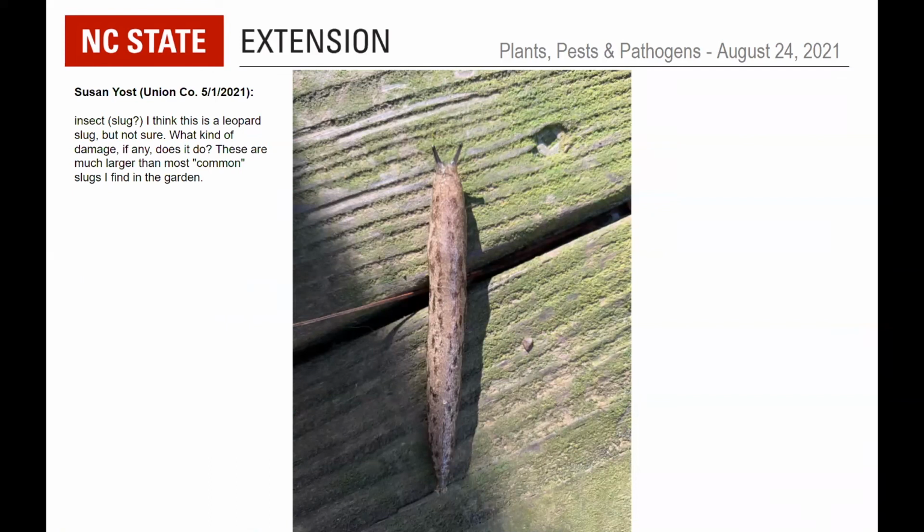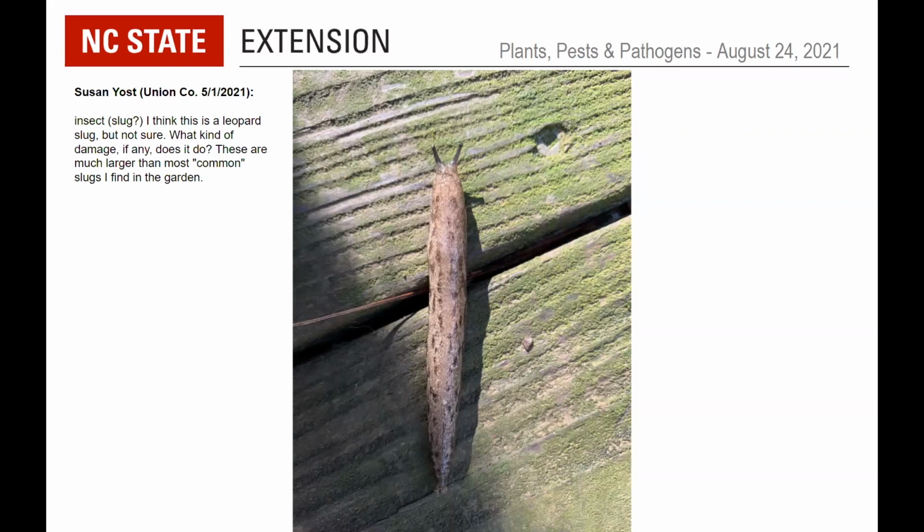Okay, so it is a slug. Slugs are mollusks, which are very distantly related to insects. They are related to clams and mussels and octopus and things like that. Basically, slugs are just a terrestrial snail without a shell.